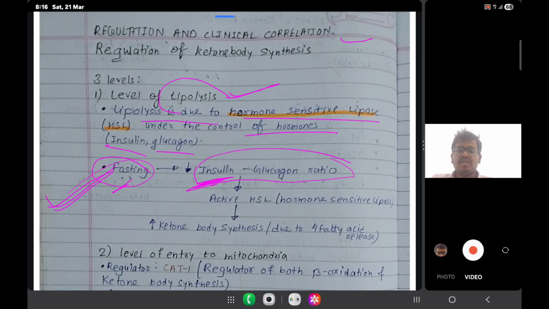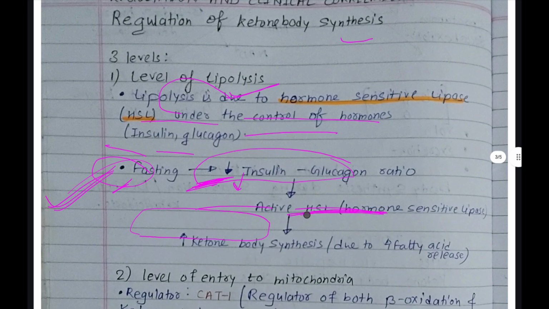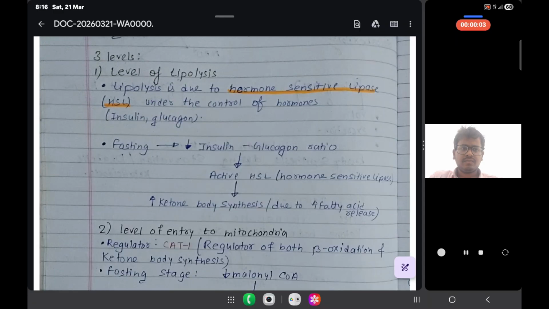So active HSL, hormone sensitive lipase, is produced. If this HSL increases, then there is an increase in the synthesis of ketone bodies. Directly understand this: hormone sensitive lipase will increase, then synthesis of ketone bodies increases.